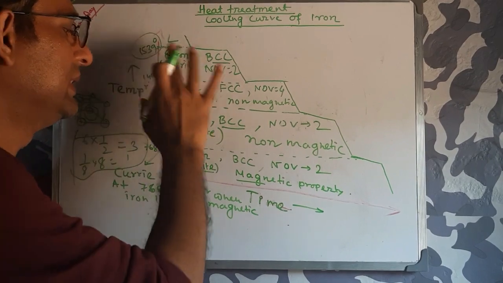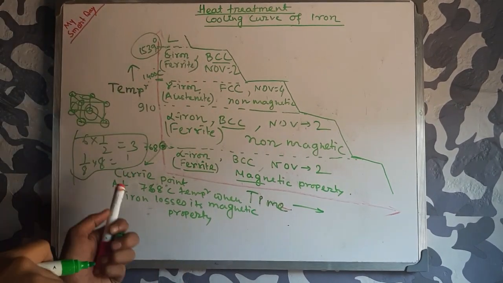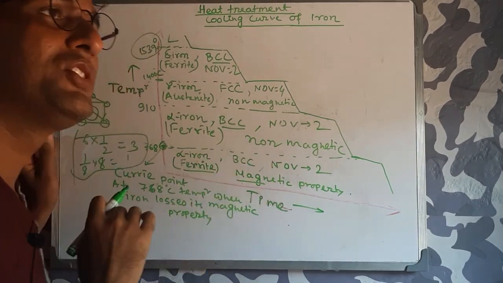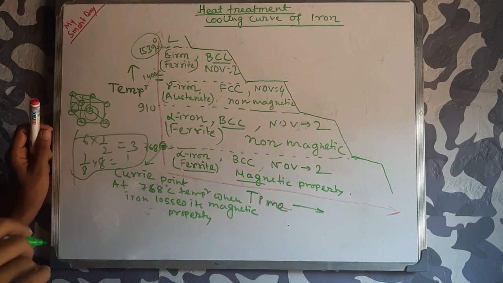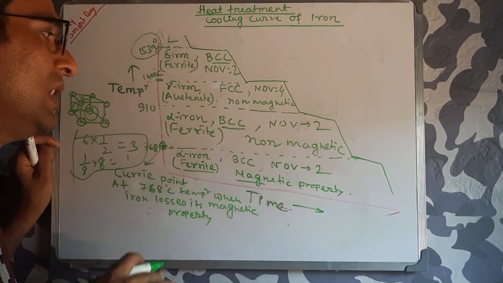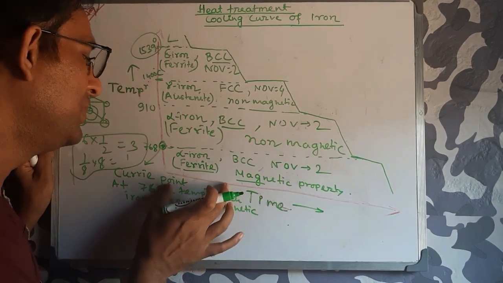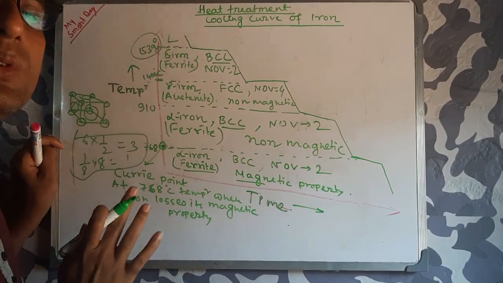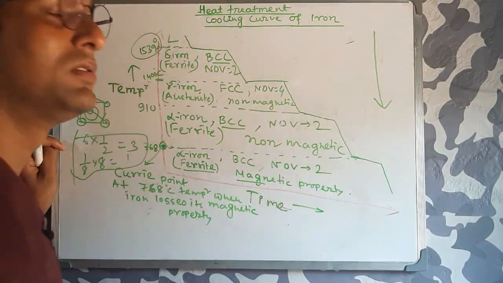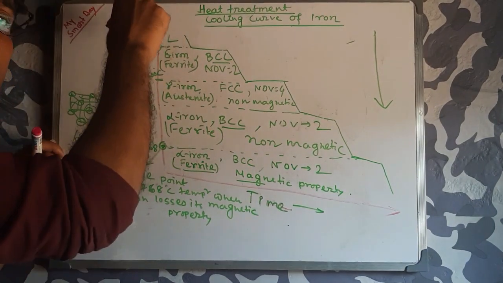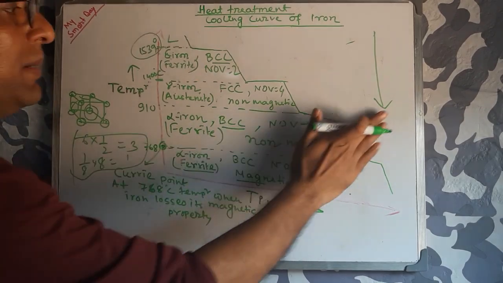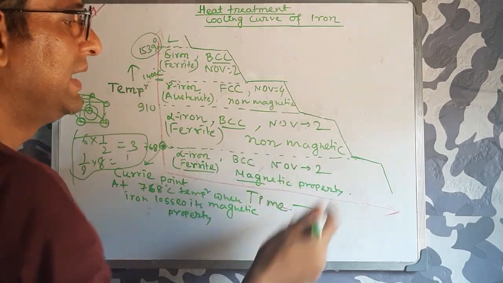So this is the total formation, or cooling curve. Now what will be the transformations of iron? I have already told you it is the cooling curve, not the heating curve. Though I started from low to high temperature, you have to explain all these things by cooling the iron. Cooling means you go from upper to lower temperature. How it is transformed from upper to lower temperature is very important.